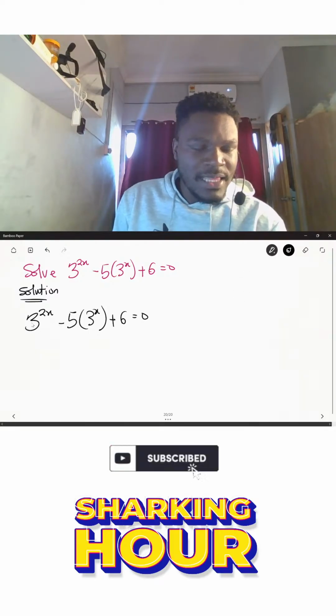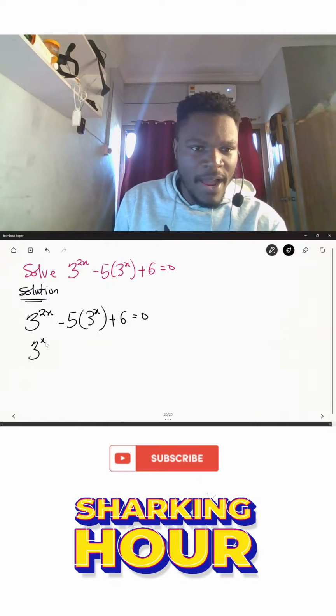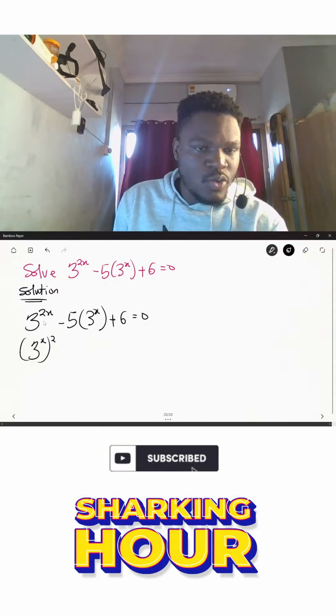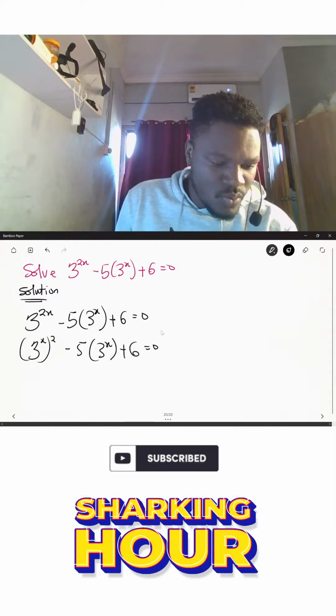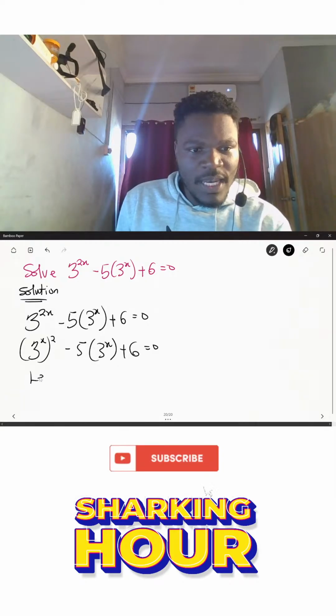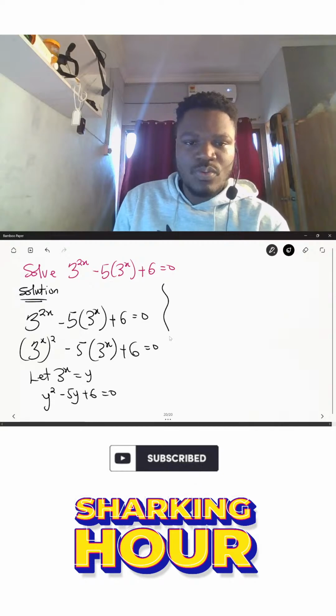So the 3^(2x) over here, I'll rewrite as (3^x) squared, which is the same as 3^(2x). Here we'll have minus 5 into bracket 3^x, plus 6, equal to 0. So from here we'll say let 3^x be equal to y. It therefore means that we'll have y² − 5y + 6 = 0.